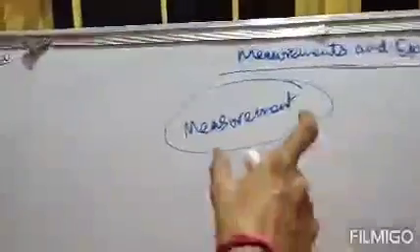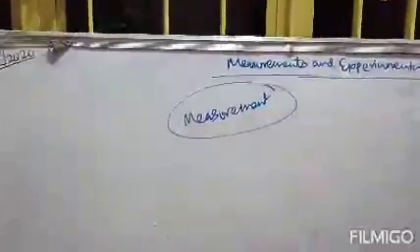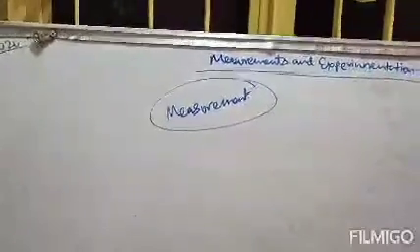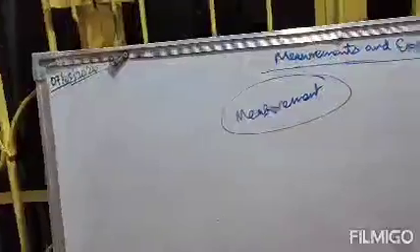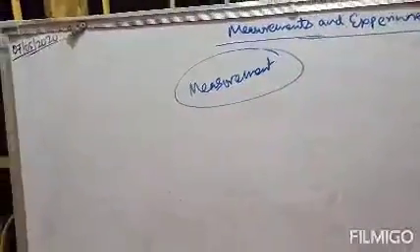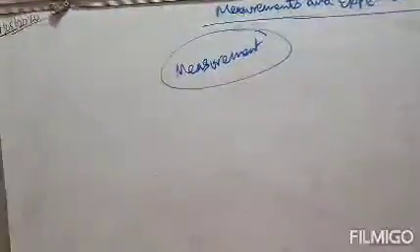By this term measurement, you can easily understand that it is a process to measure any physical quantity. Physical quantity means length, mass, time. Clear? These are your physical quantities. Volume, area, these are physical quantities. So measurement is a process, or a tool, used to measure any physical quantities. Clear? Now what is the definition of measurement?